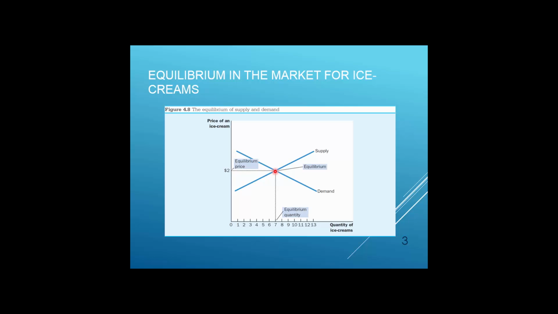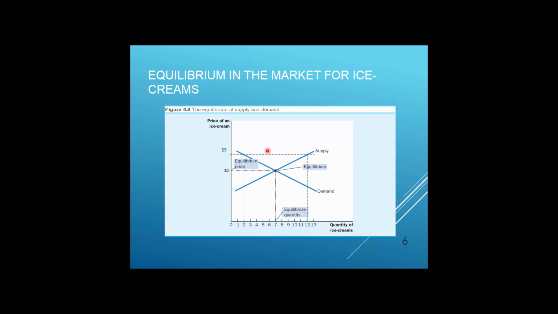Now, what if the market is not in equilibrium? Let's imagine that the price on the market is not $2, but the price is equal to $5. That will create a problem for this market. Why will we see this as a problem? Because at the price equal to $5, the quantity demanded is equal to 2 ice creams, but quantity supplied is equal to 12 ice creams.